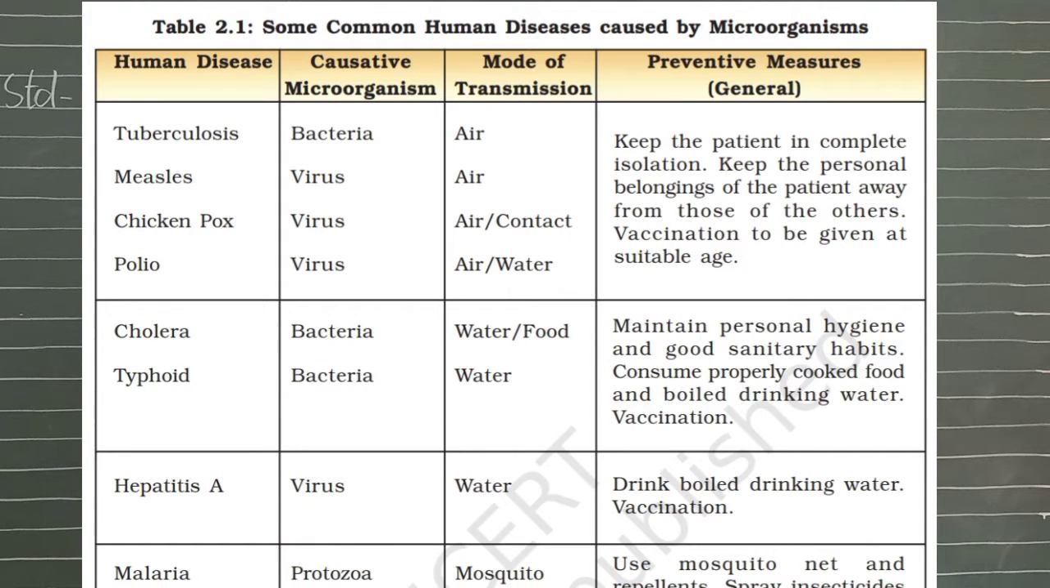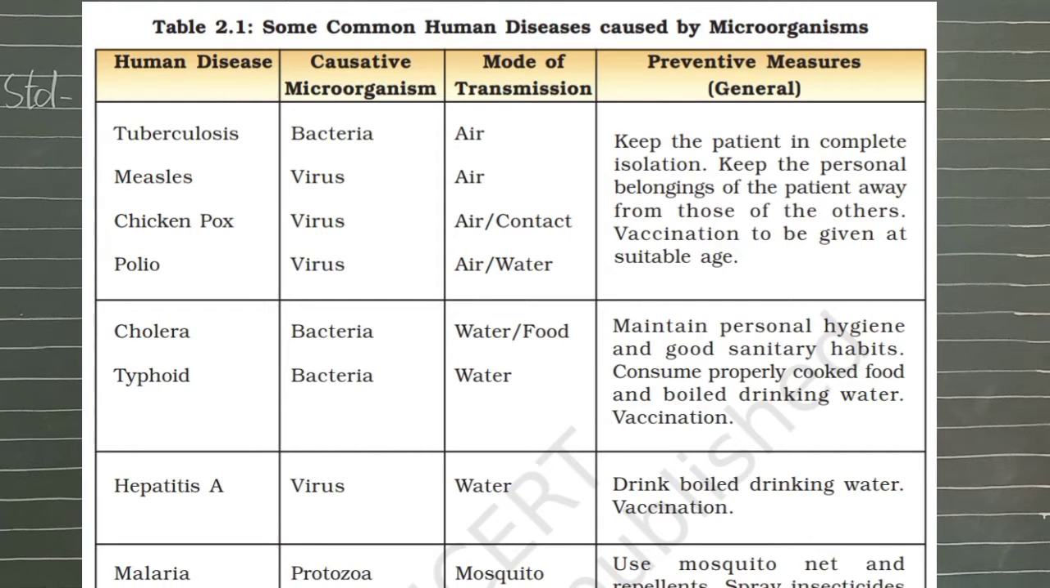Tuberculosis, the very first disease, is caused in humans by bacteria, and the mode of transmission is air. Measles is caused by a virus, and the mode of transmission is air. Chickenpox is caused by a virus, and the mode of transmission is air and physical contact with the infected person. Polio is caused by a virus, and the mode of transmission is air and water.